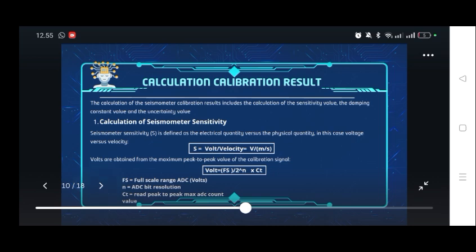Calculation of calibration result. The calculation of the seismometer calibration result includes the calculation of the sensitivity value, the damping constant value, and the uncertainty value. Number one, calculation of seismometer sensitivity. Seismometer sensitivity is defined as the electrical quantity versus the physical quantity, in this case voltage versus velocity. Volts are obtained from the maximum peak-to-peak value of the calibration signal.